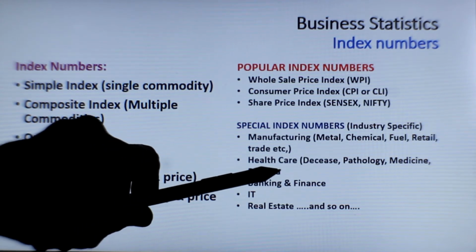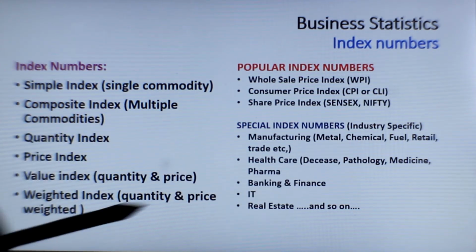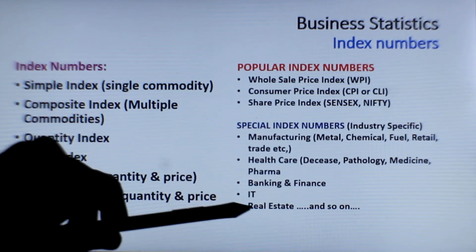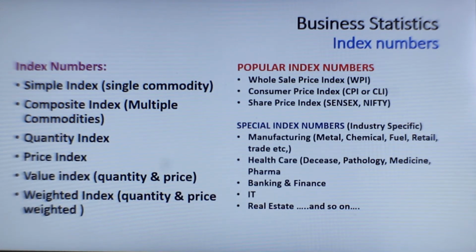Similarly, in healthcare, disease, pathology, medicine, pharma, banking and finance, IT, real estate, so many indices can be developed depending on the type of indices which you want to use. And they all start from one base year to the current year over a period of several steps.